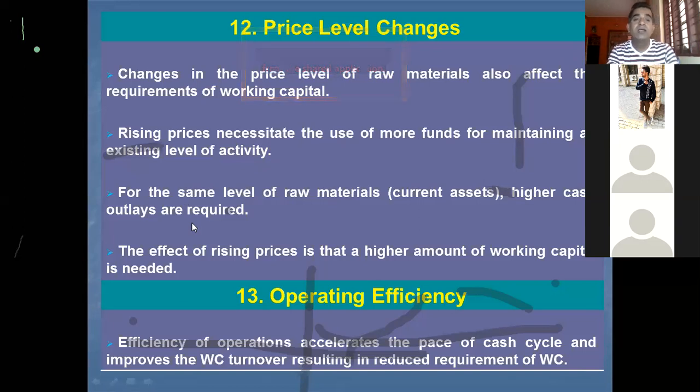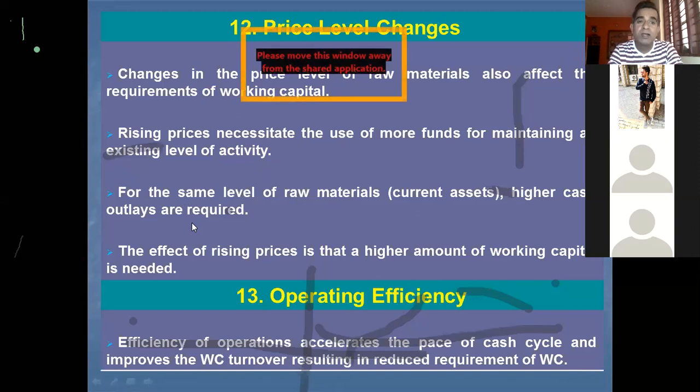So when the prices of the raw materials go up, for the same quantity of raw materials, a company has to pay more. Hence, the requirement of working capital will be higher when the price of raw material increases. So the effect of rising prices is that a higher amount of working capital is needed. So this is simple to understand.